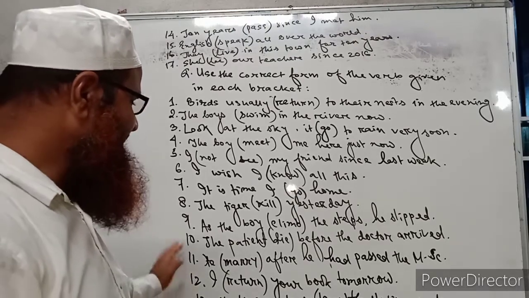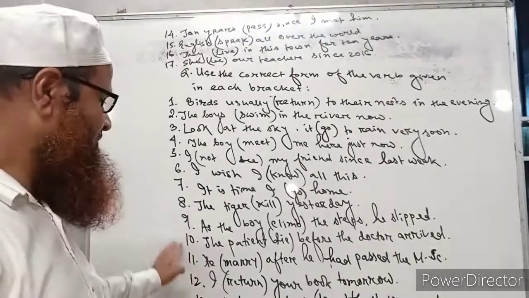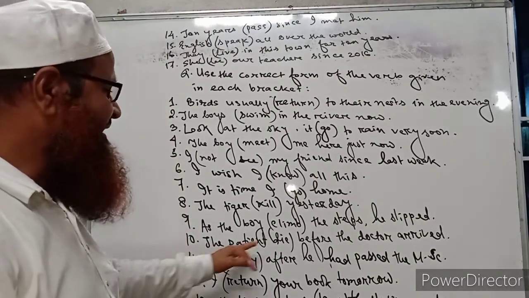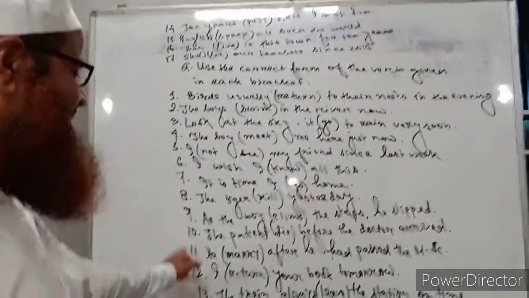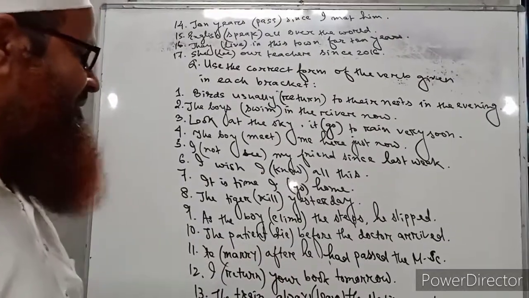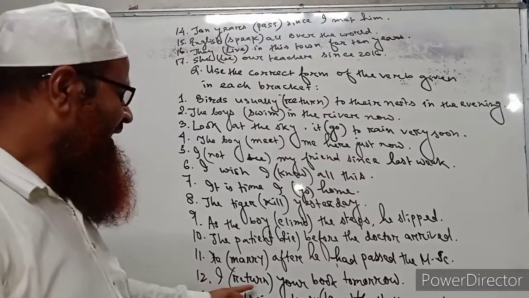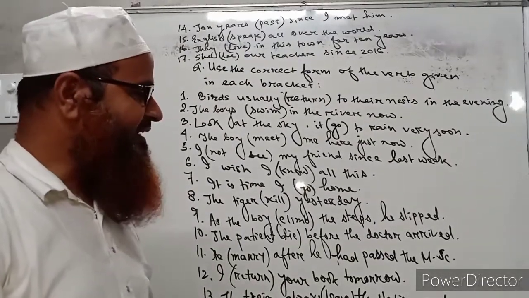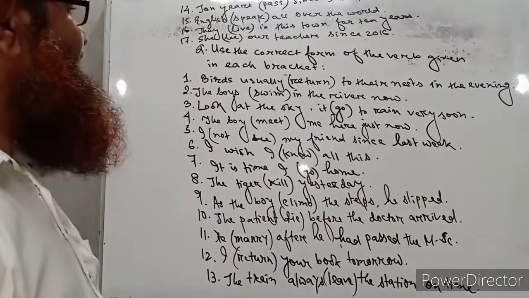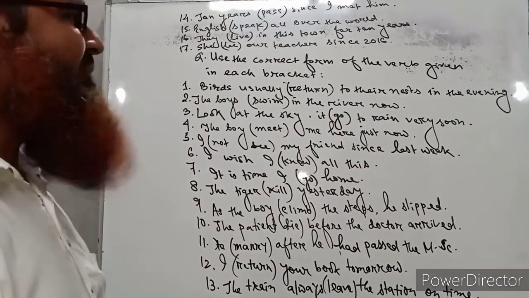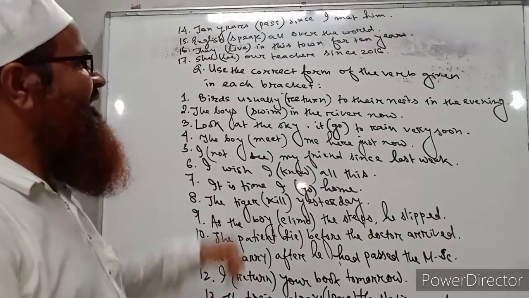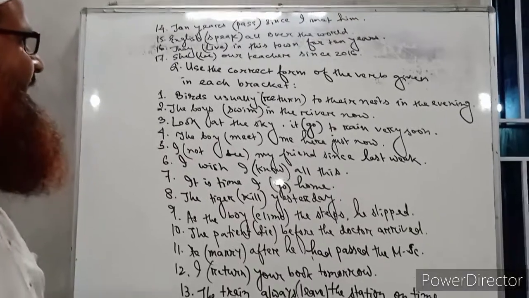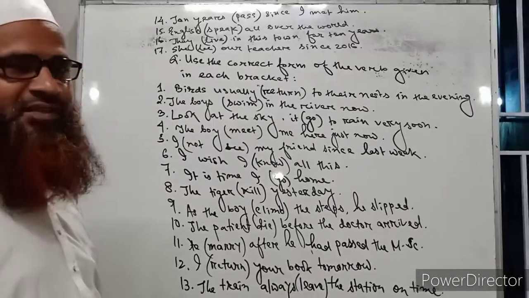So there are more sentences here on the board. I have already written 17 sentences. So number 10 is the patient died before the doctor arrived. Number 11, he married after he had passed the MSc. Number 12, I return your book tomorrow. Then number 13, the train always leave the station on time. Again number 14, 10 years passed since I met him. 15, English speak all over the world. 16. They lived in this town for 10 years. Again, last one, she be our teacher since 2016.